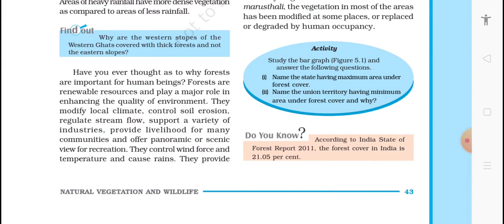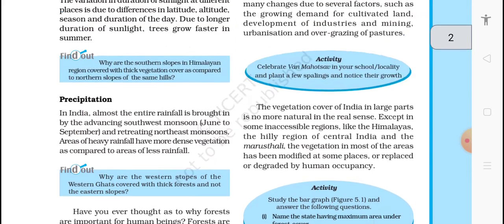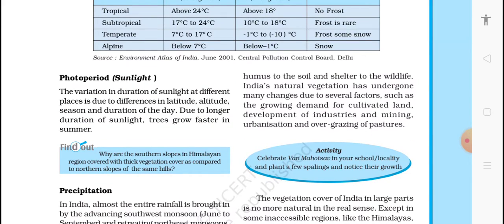Okay, here recreation means enjoyment. They control wildlife, flora and temperature, and cause rain. They provide humus to the soil and shelter to wildlife.